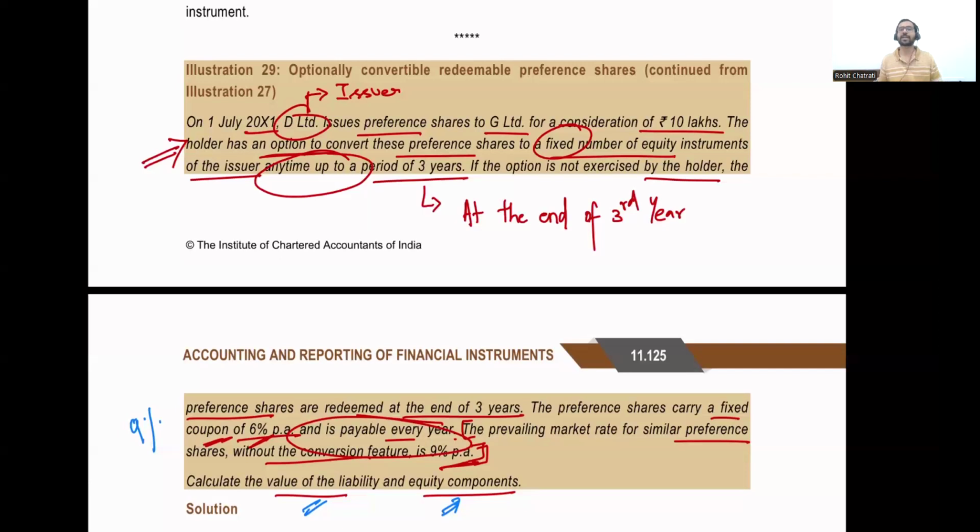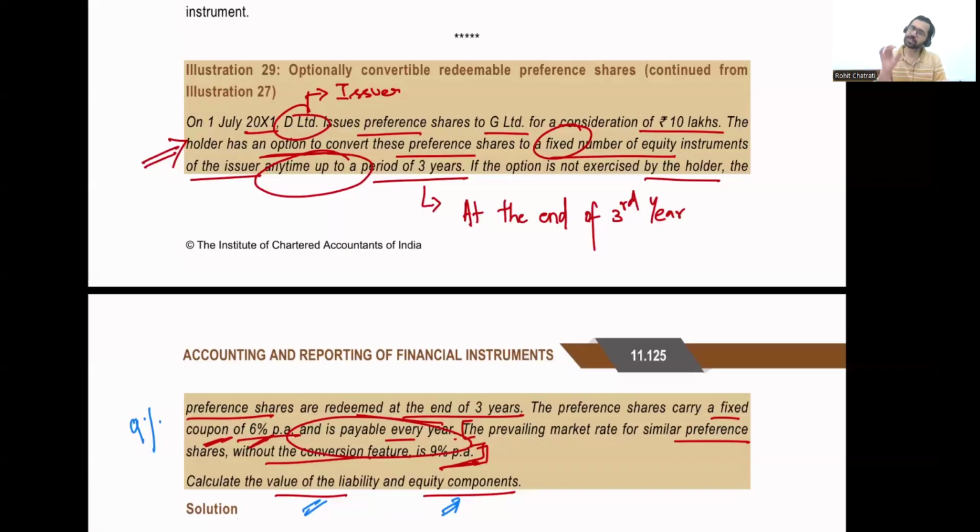Delimited can avoid the payment of cash by issuing a fixed number of equity shares, and hence it does not have an obligation to pay cash. Therefore, this is also going to be classified as a compound financial instrument because it has the characteristics of both liability as well as equity.